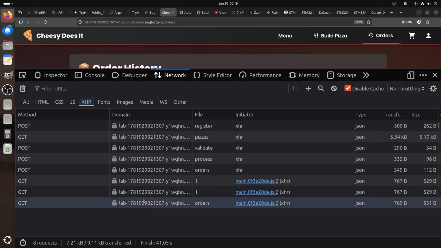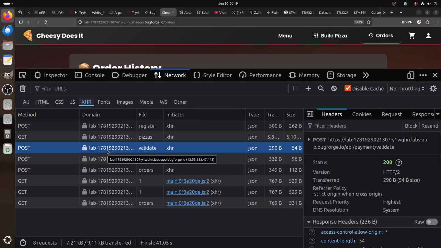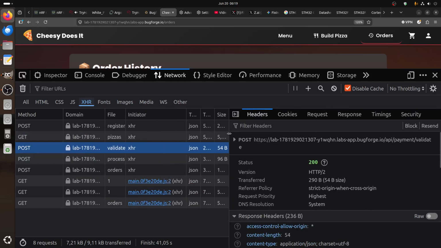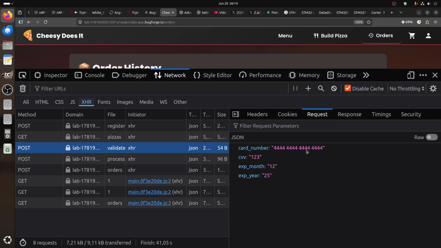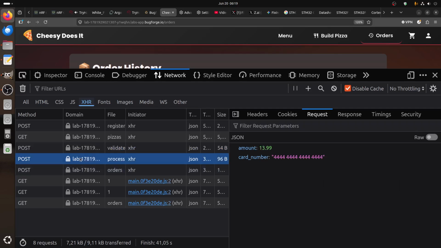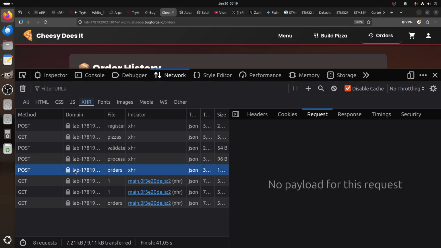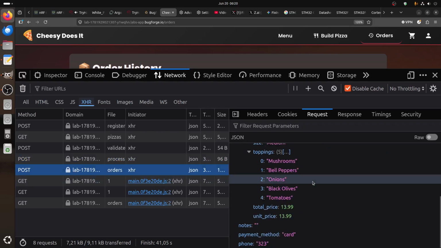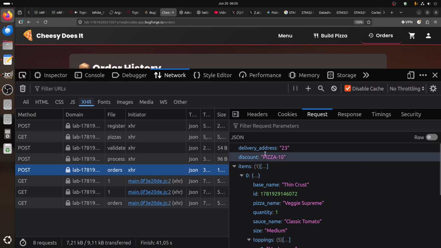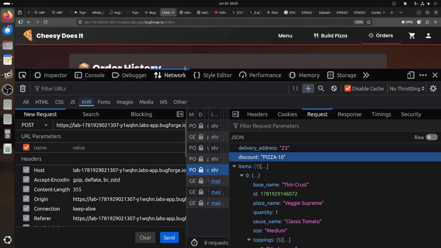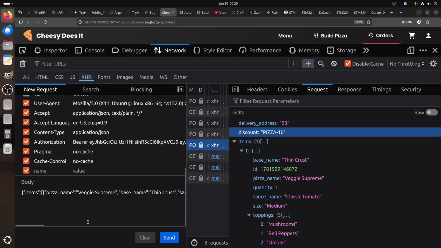Now where is this order, the post for the validate? What is it doing? It validates the card. That's not where the code is. The card validated the amount, the payment, but it called the order, and in the order that's where your discount code is. So this is the request we're interested in trying to understand. If you look at this request, it has a discount.